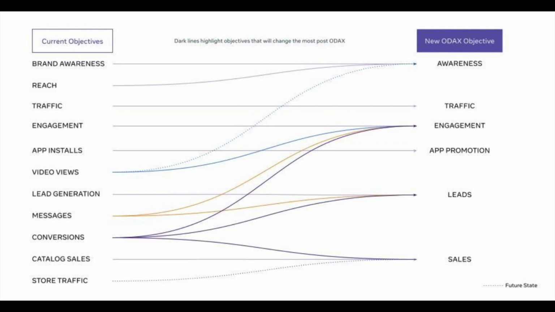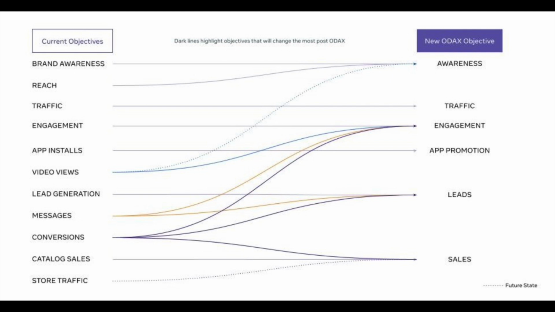One example that I can give to you from Facebook directly is that brand awareness, reach, and video views will now fall into that awareness category. Traffic is still going to be traffic. That is its own, the only thing that goes inside of it. For engagement, we can use video views, we can use messages, and conversions can also be selected in engagement. That's a little bit unusual, but we'll see how that goes.